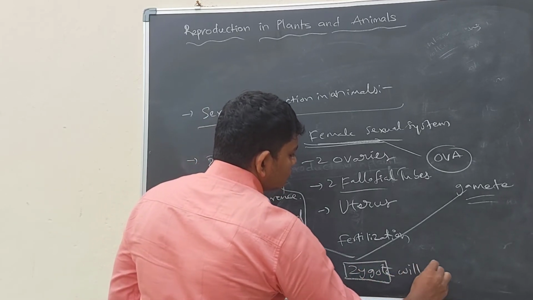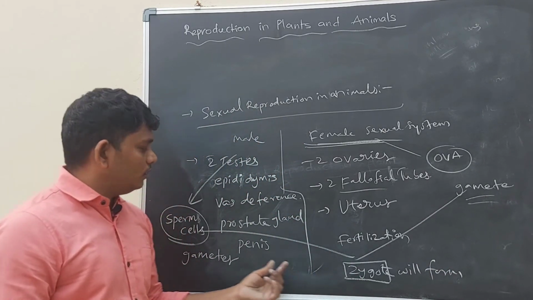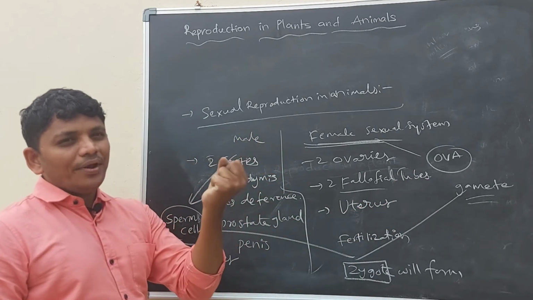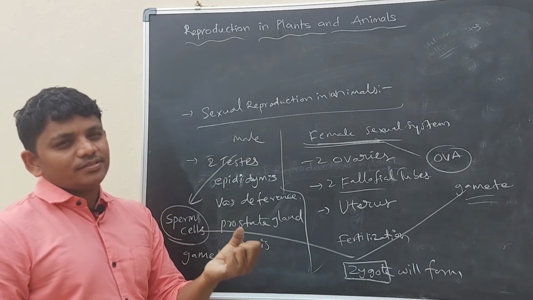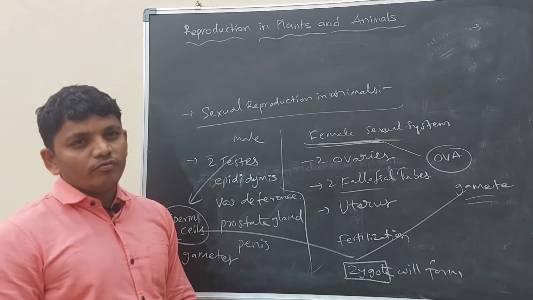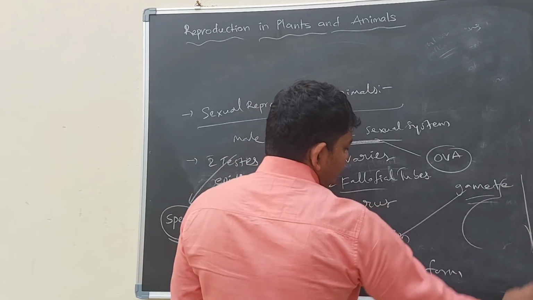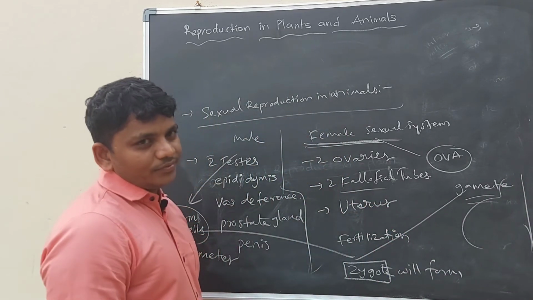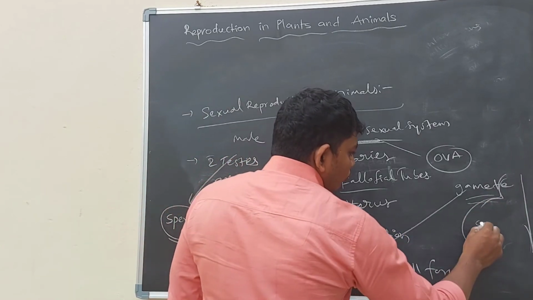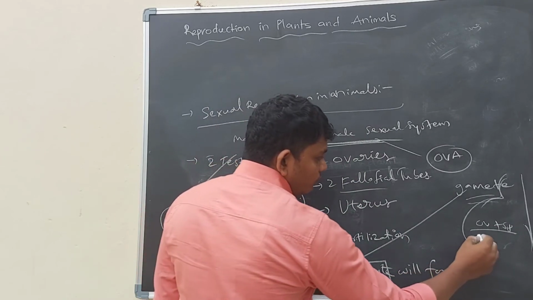So what should happen for the formation of the zygote? The sperm cell and ovum must combine or fuse. When these two combine, then a zygote will form.